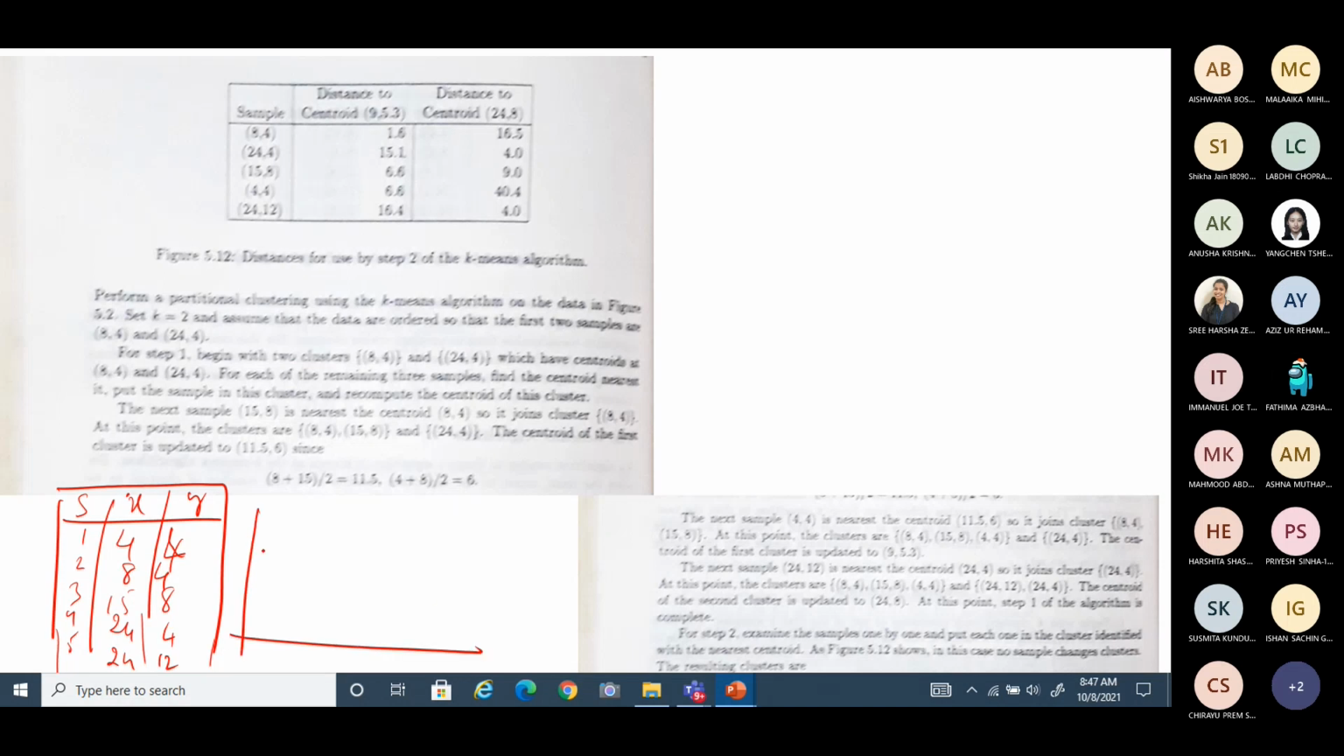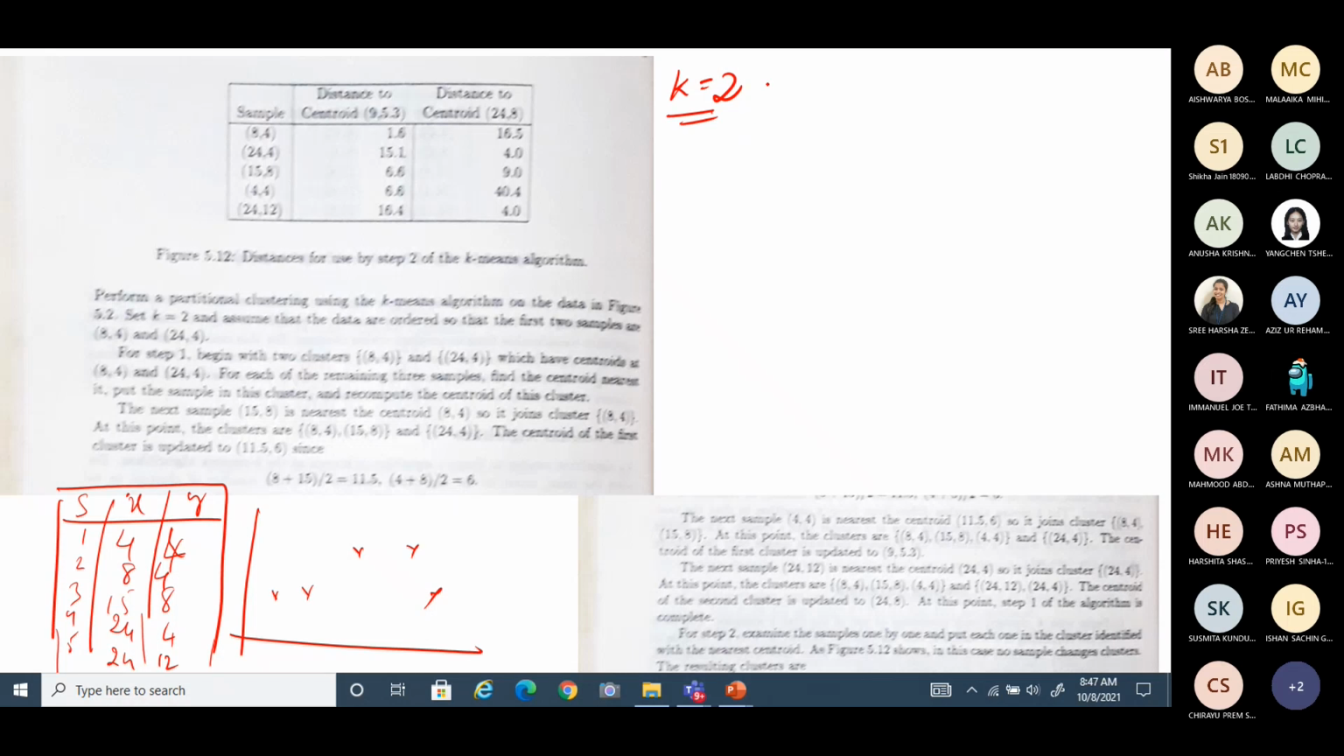There is a sample space, and you have 5 points like this. Now, what is the first step? If you want to make two groups, you start with k equal to 2. If you want to make 3 groups, with very few samples it may not be required, but if there are a higher number of samples, you can take k equal to 3. Nothing wrong.